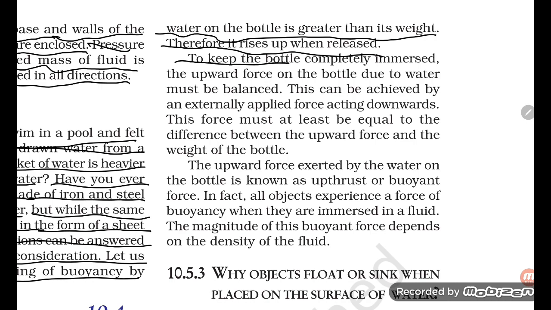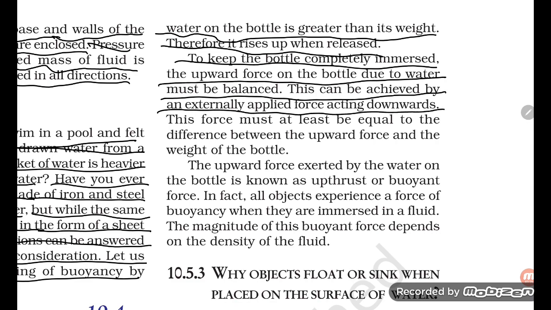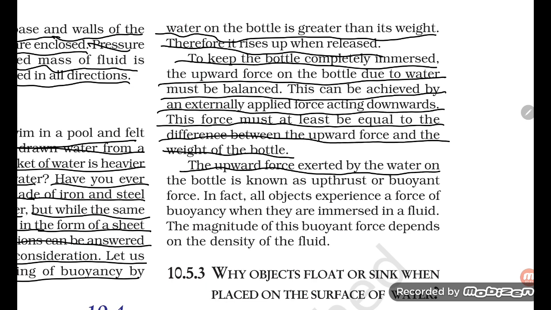To keep the bottle completely immersed, the upward force on the bottle due to water must be balanced. This can be achieved by an externally applied force acting downward. This force must be at least equal to the difference between the upward force and the weight of the bottle. The upward force exerted by the water on the bottle is known as upthrust or buoyant force.